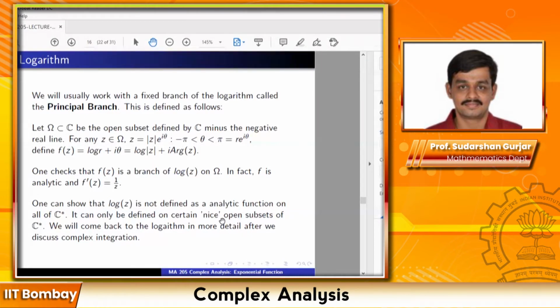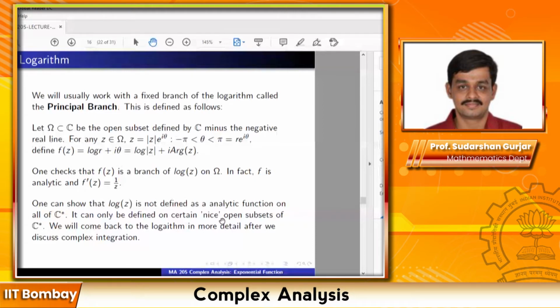For the moment, I will leave this little check to you, to compute the derivative of this log. Also because we are going to come back to it in greater detail once we discuss complex integration. So I'll leave it at that for the moment. So this is a branch of the logarithm. There are many different domains inside omega on which I can define a branch of the logarithm. This is one standard open set on which I can define a branch.